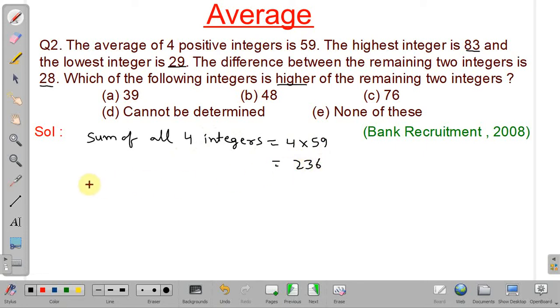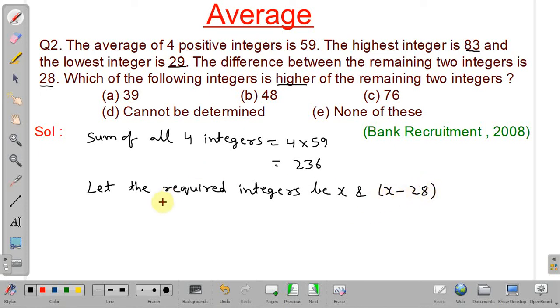Now we will assume the missing integers. Let the required integers be x and x minus 28. x is the larger one and the smaller one will be x minus 28, as the difference between the two is 28.